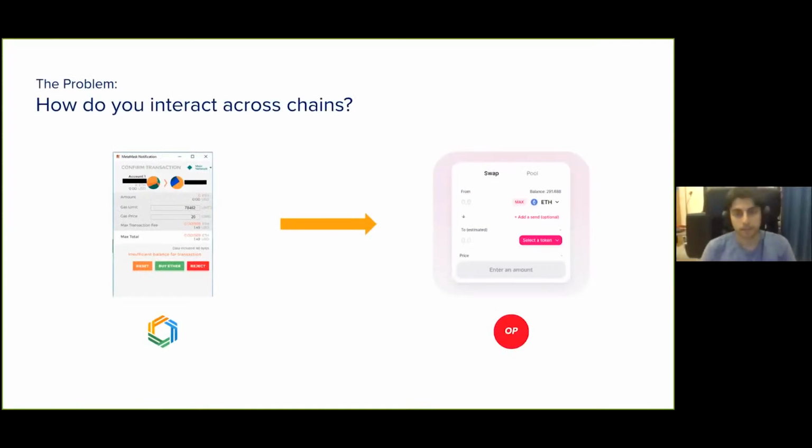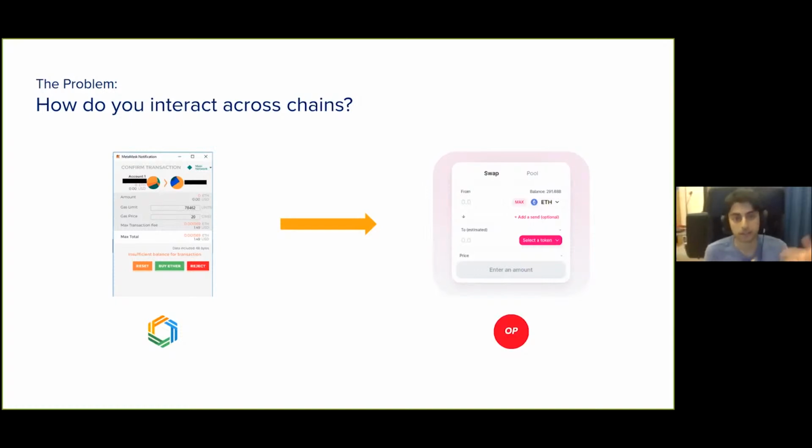So one of the things that makes Ethereum really interesting to use right now, particularly for things like DeFi, is that the flow for interacting with things like exchanges or things like Uniswap, for instance, as shown here, are incredibly seamless. But it's not really clear how that translates when you have users and DeFi protocols and other kinds of applications interacting with each other across chains.